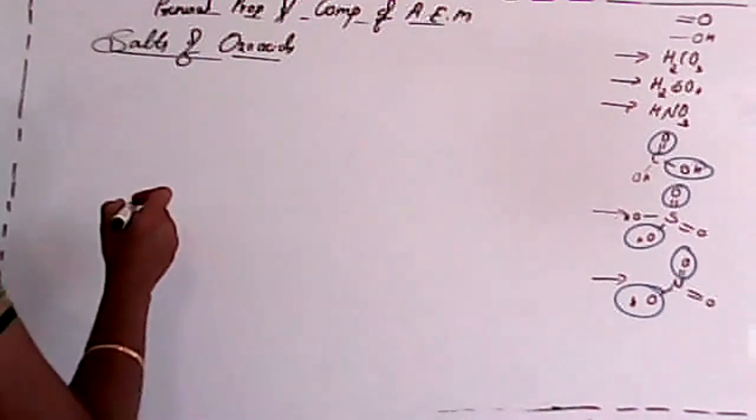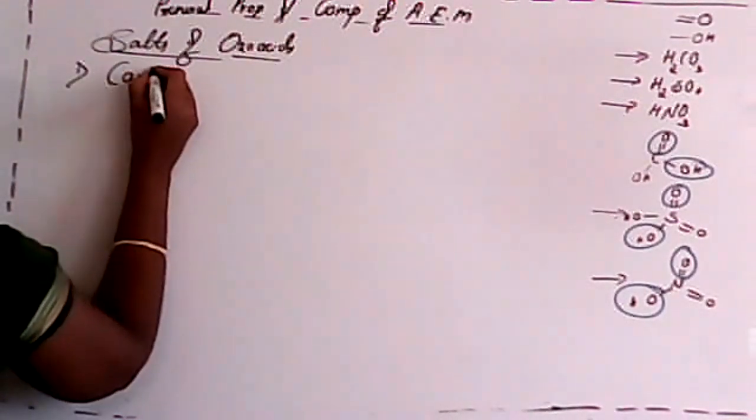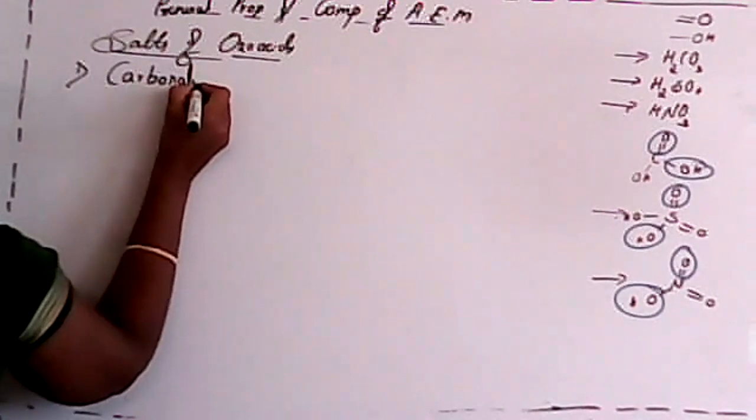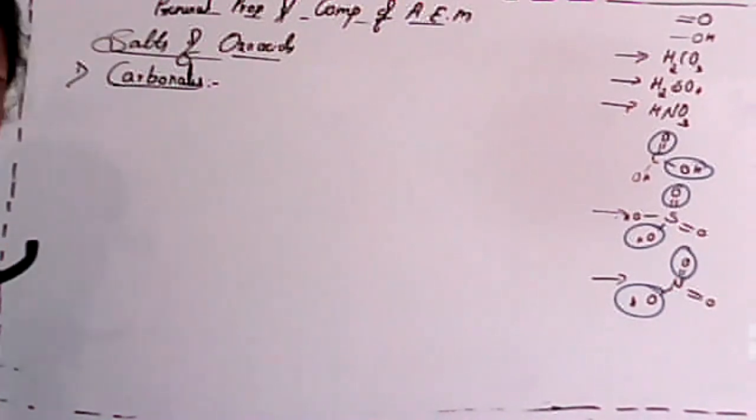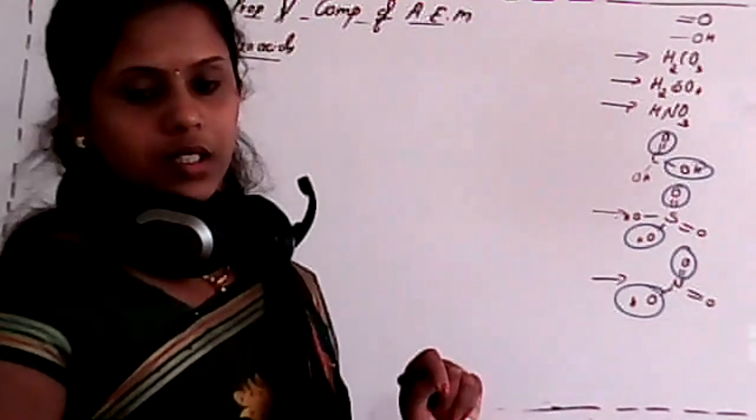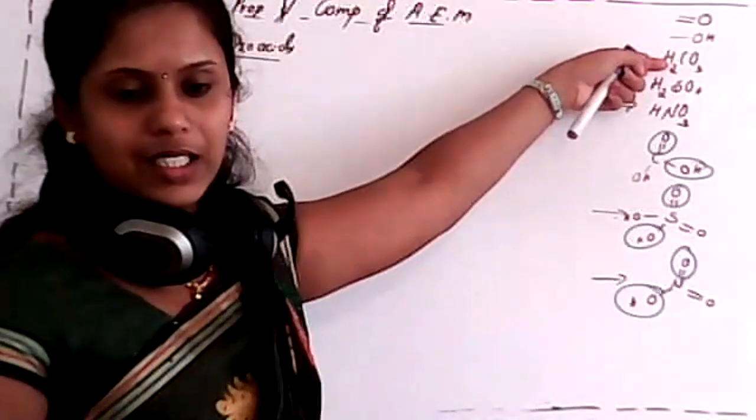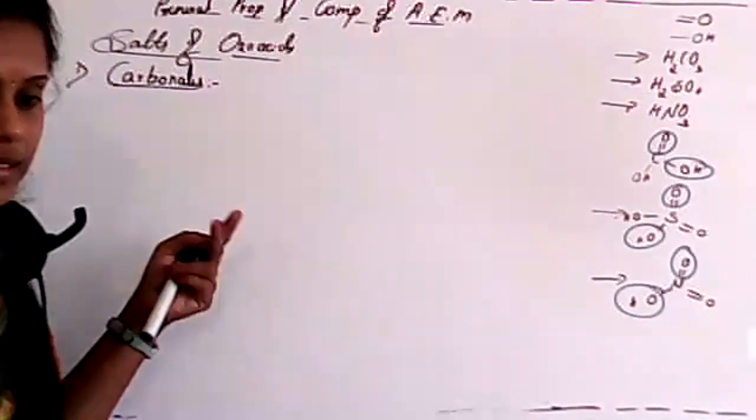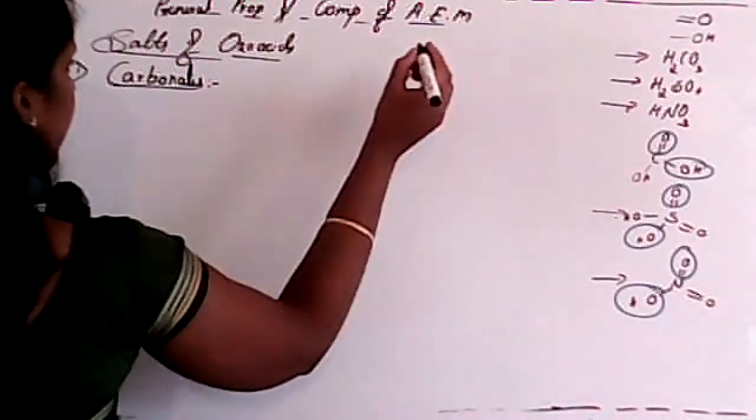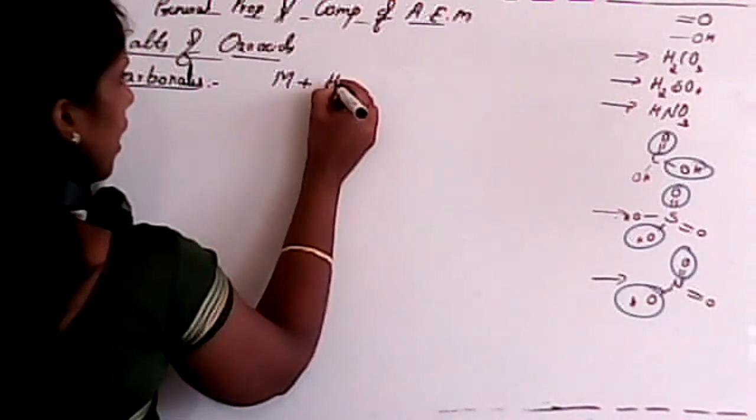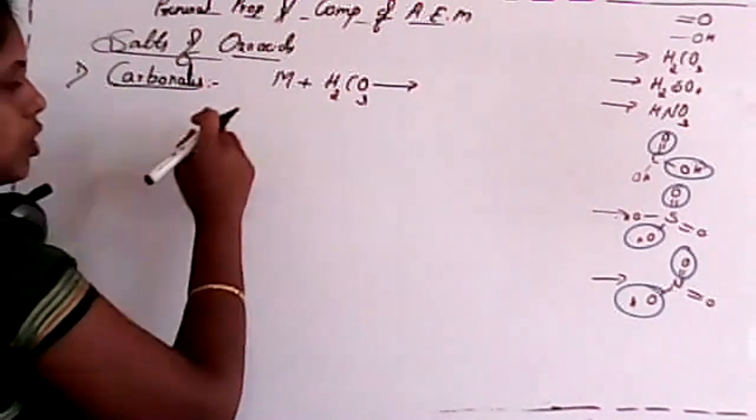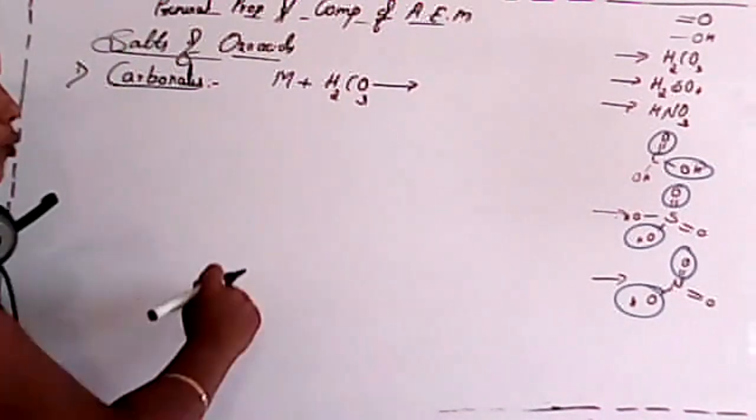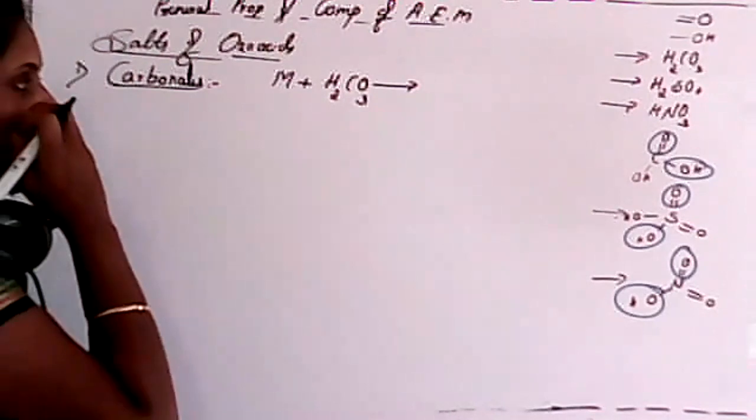First, I'll consider carbonates. See, how are carbonates produced, students? How can carbonates be formed? One way is to react a metal with H2CO3, or else there is another indirect method. The direct method I'll show you first. Metal reacts with H2CO3. Which product may it form? Students, just think over it.